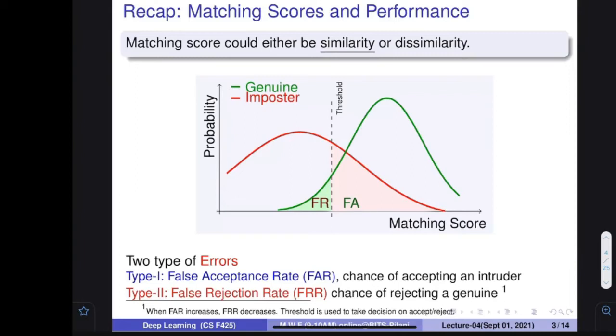But if it is a low security area, can you tell me some low security area? For example, a cinema mall. For example, a railway station is also a low security area because a person wants to travel on the train. If you are restricting him outside, that is not good. It is okay if somebody gets into this system. But if somebody has purchased the ticket and you are telling him to stay out because his finger is not matching, he would be in big trouble. So in those scenarios you want to reduce the false rejections, and in that case you are going to reduce the threshold.